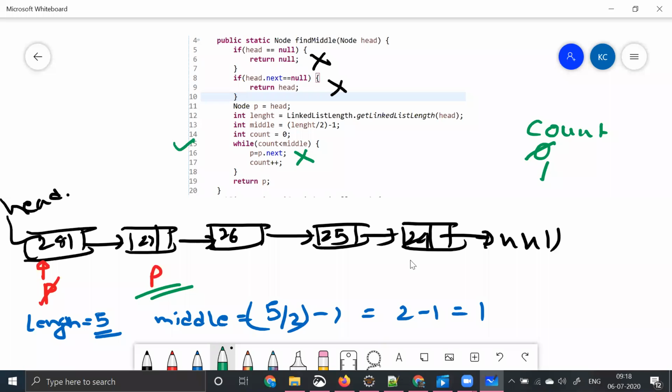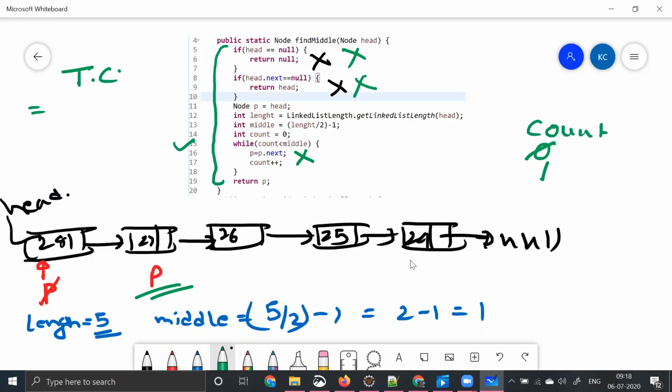So let's try to see what is the time complexity. The time complexity here, we have to analyze only this part of the code. Is there any time complexity in this? No. Is there any time complexity in this? No. Is there anything in this? Nothing, because there is no loop, there's no increment, nothing here.